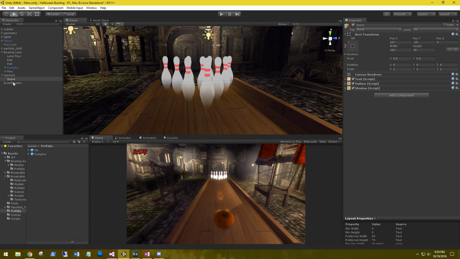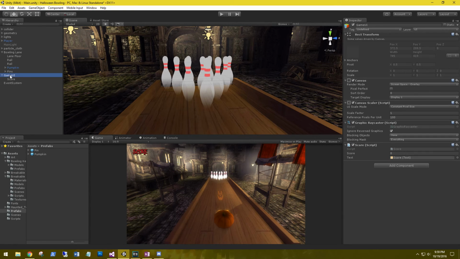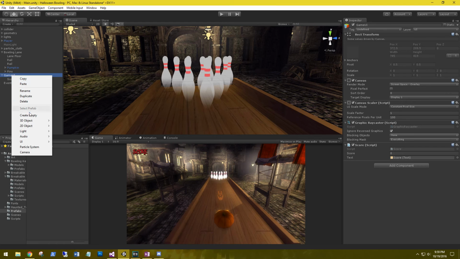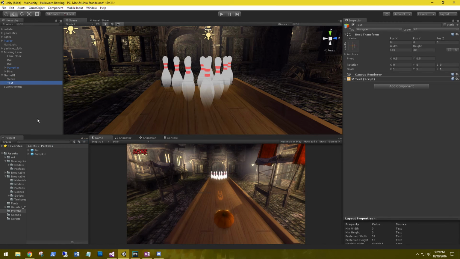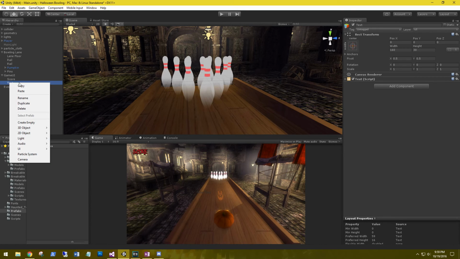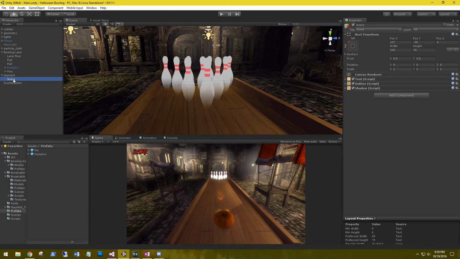Alright, let's add a functionality for a strike. So on the game UI, text. This text is going to be, actually, let's not do that. Let's delete this. Let's duplicate this. The score has all the shadows in the text, just the way we like it.